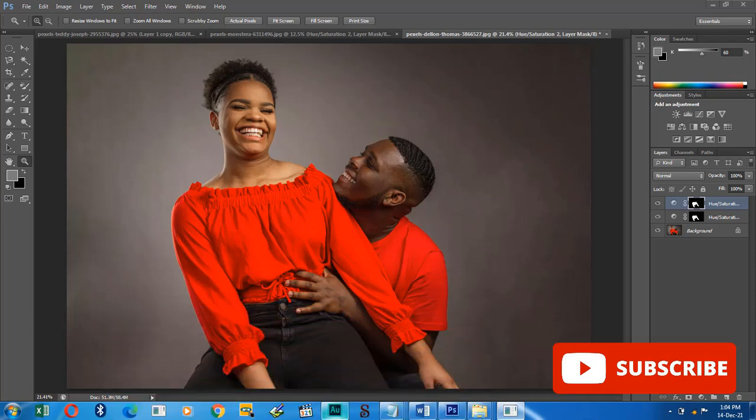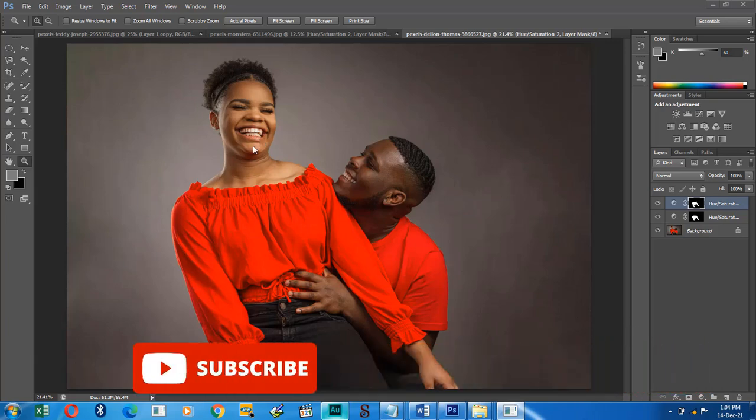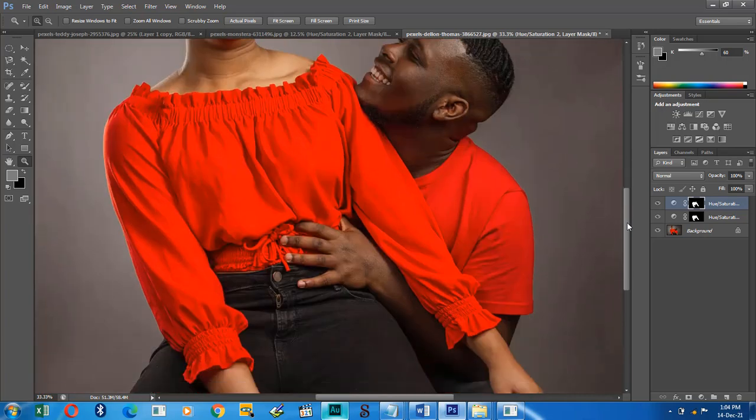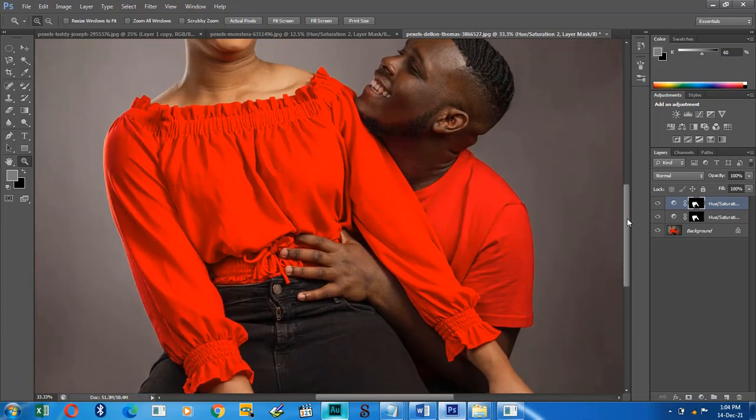Now, there are so many ways to do this. So the way I'm going to do this is just one way of doing this. There's lots of ways to achieve this. So let's get started. To start, let me just zoom in a little bit. Okay, so it just comes a little closer. Now, we're going to select the dress whose color we're going to change.